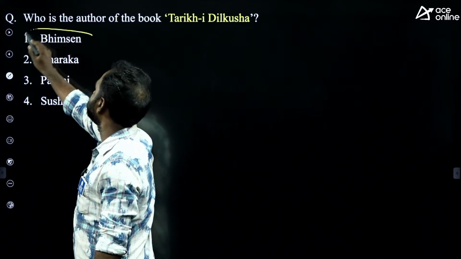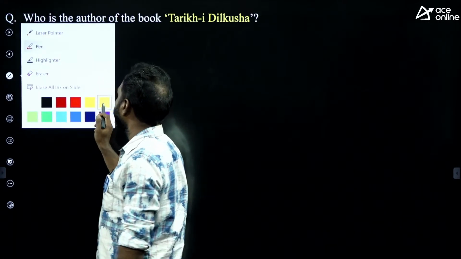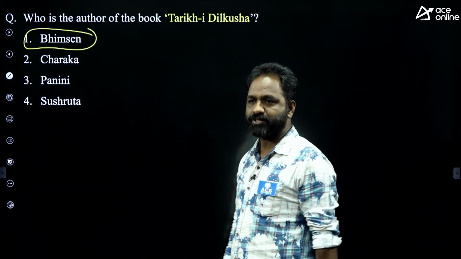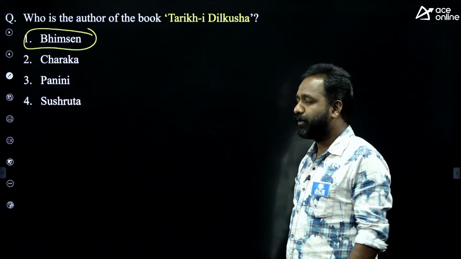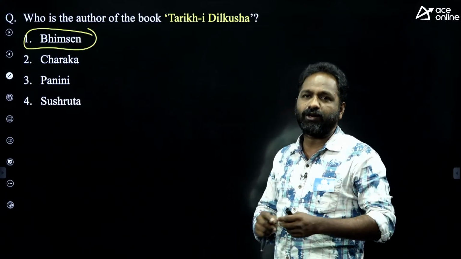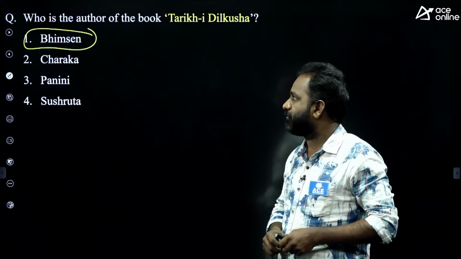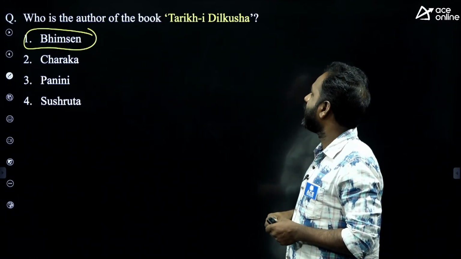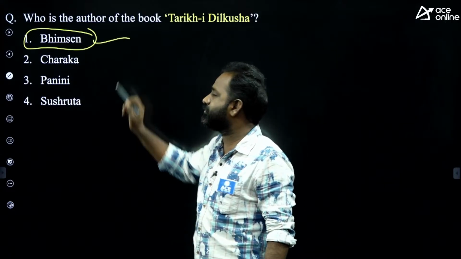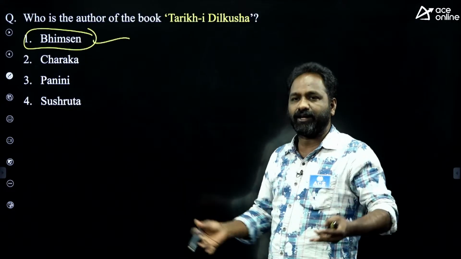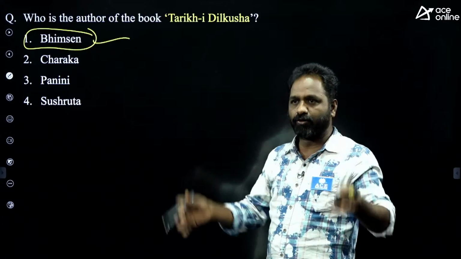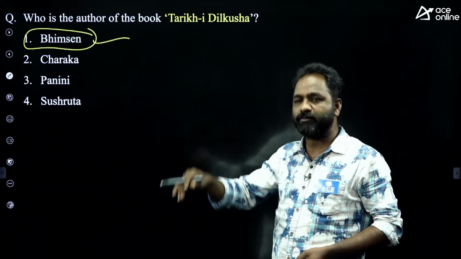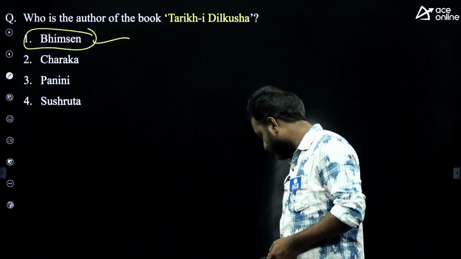Okay, the answer is Bhimsen. Actually, it was in the news a few months ago. Bhimsen was a person during the Aurangzeb time, and this book gives information about Aurangzeb. Tarikh-e Dilkusha was written by Bhimsen. He is not a great writer, but he was one of the people during Aurangzeb's time. He observed everything and wrote some information about Aurangzeb.